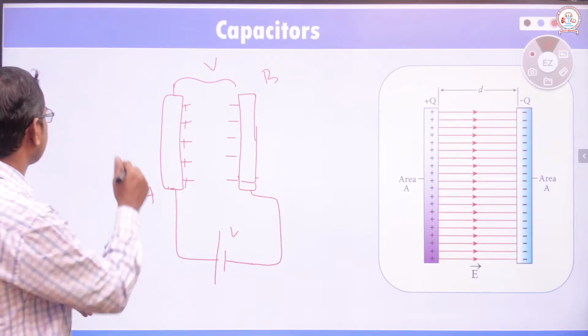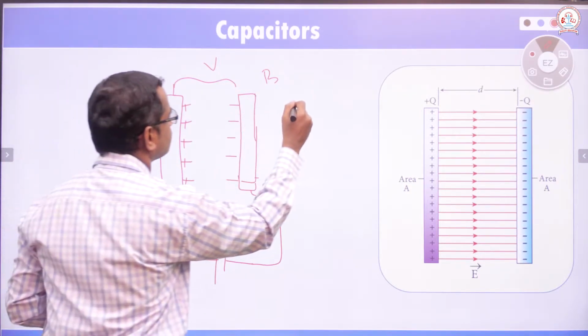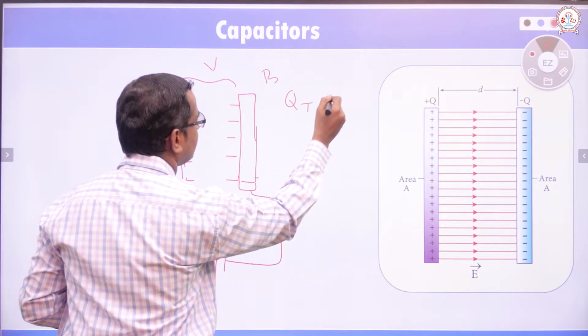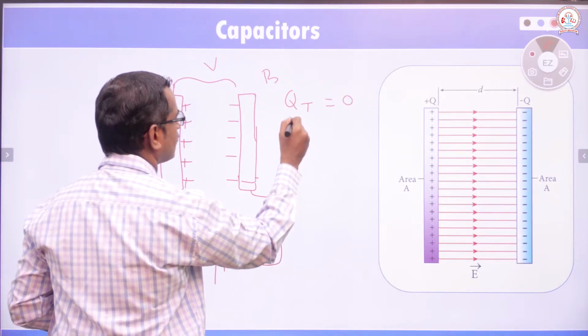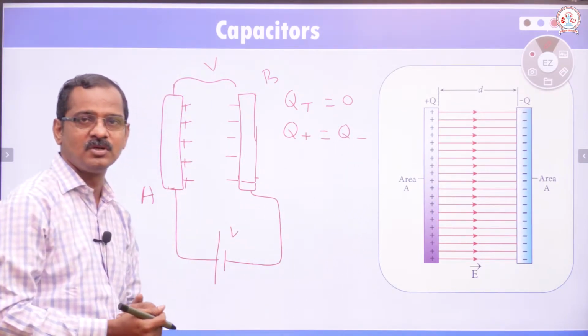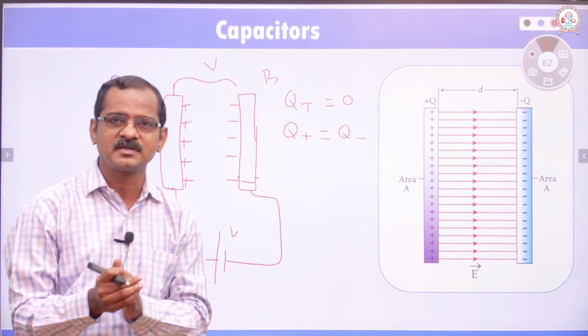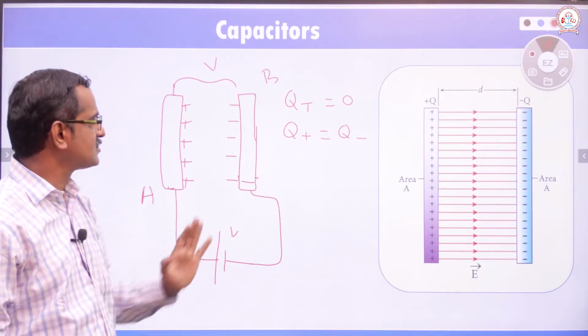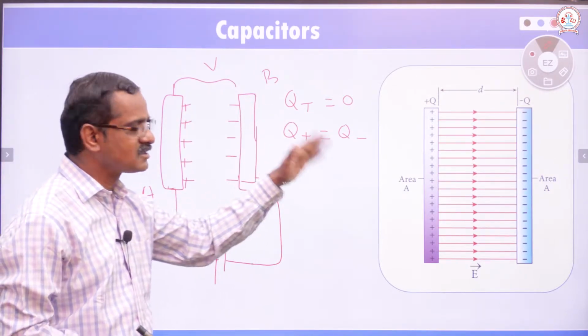So in a capacitor, we can say that the total charge will be equal to 0. It's because the total number of positive charges will be equal to the total number of negative charges in a capacitor. So you can say that the total charge in the capacitor is 0.